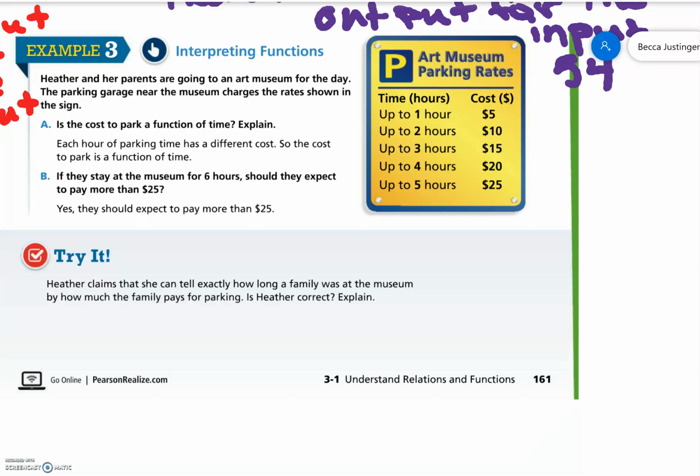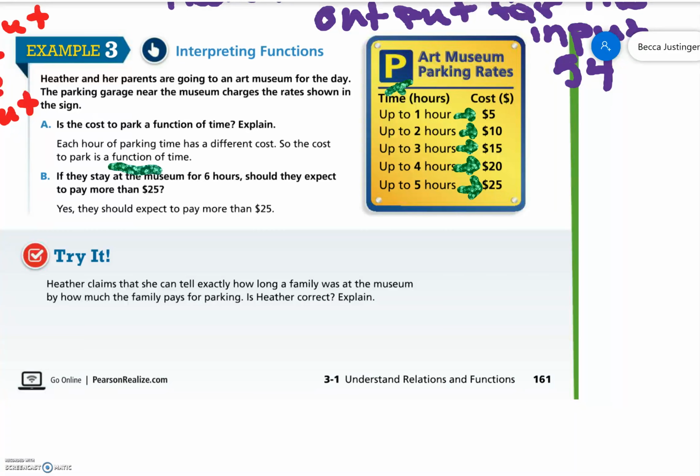Interpreting functions. Heather and her parents are going to an art museum for the day. The parking garage near the museum charges the rate shown in the sign. Is the cost to park a function of time? We've got 1 hour, that goes to 5, 2 that goes to 10, 3 that goes to 15, 4 to 20, 5 to 25. So none of my inputs, my times, repeat. So every input has one output. So each hour of parking time has a different cost. So the cost to park is a function of time.